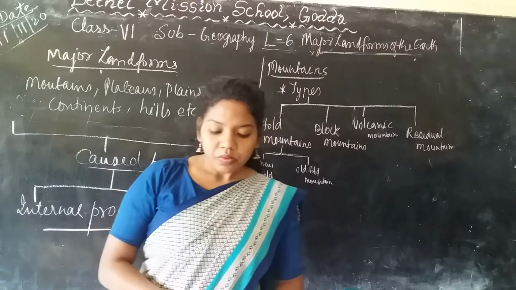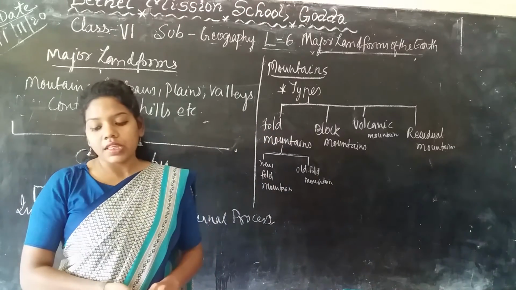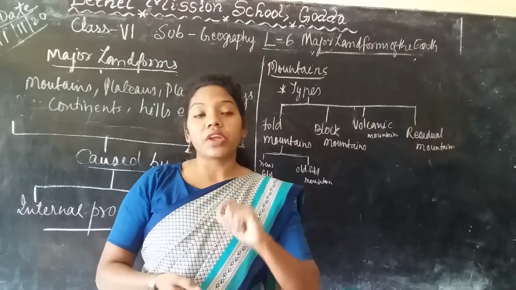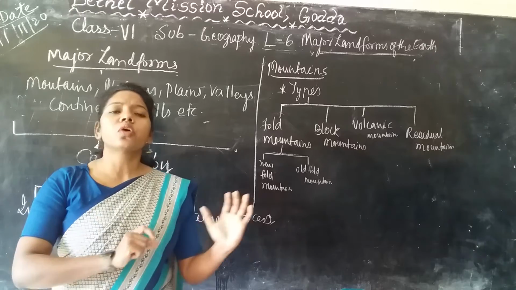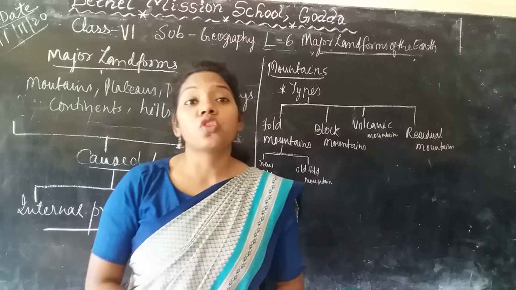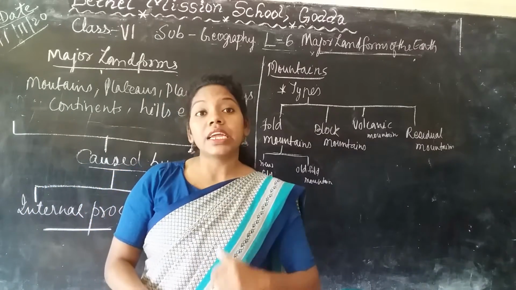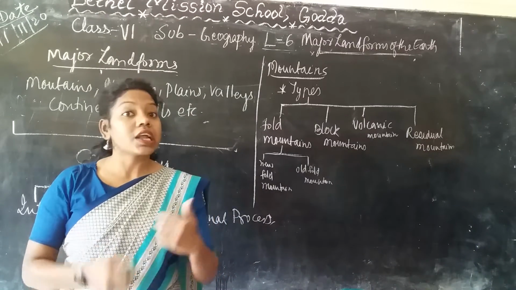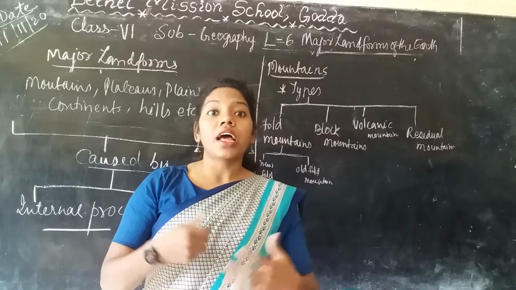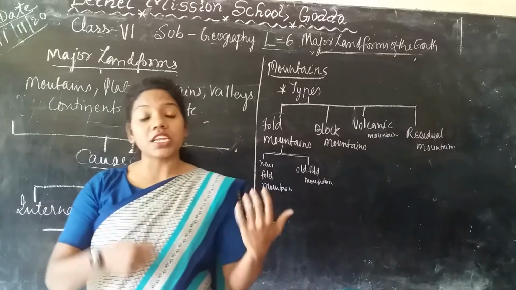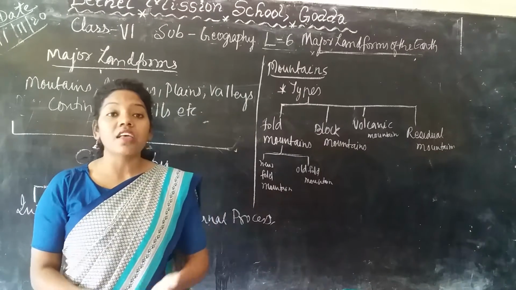surface. If you see from space, our Earth looks so plain. But in actuality, it has so many ups and downs. Yes or no? It has mountains, rivers, valleys, plains.